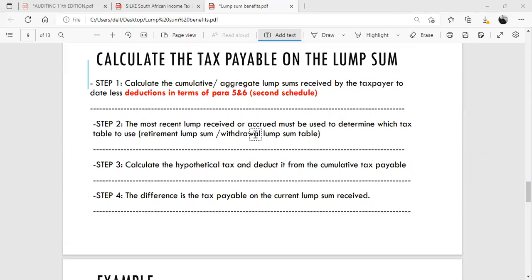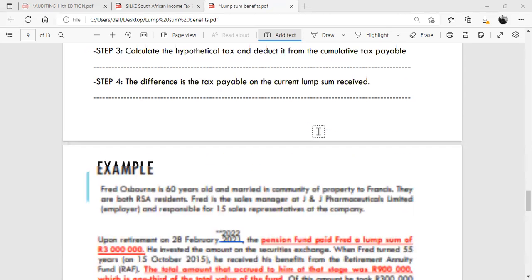So the first lump sum was 900,000 Rand, and this was in 2015. The second lump sum was 3 million Rand that he received on the 28th of February 2022. So you calculate the cumulative or aggregate lump sums, and if you add them together, that should give you 3.9 million Rand. However, in this particular example, we don't have any deductions in terms of paragraph 5 and 6.